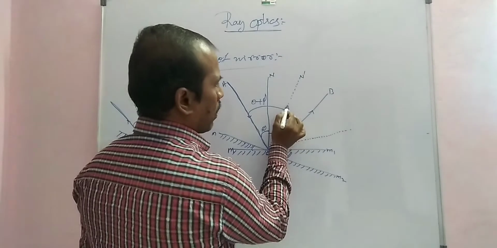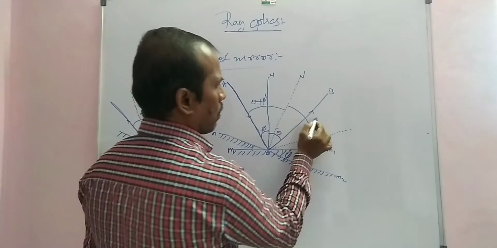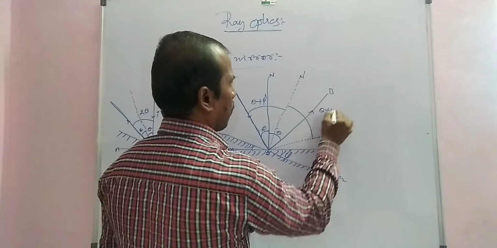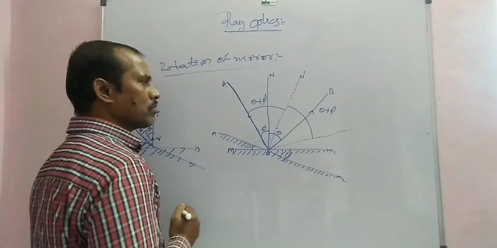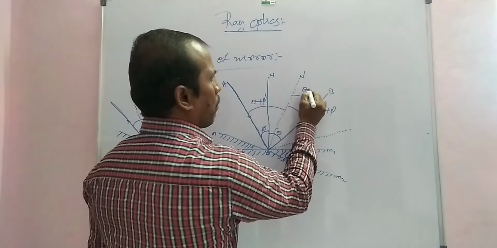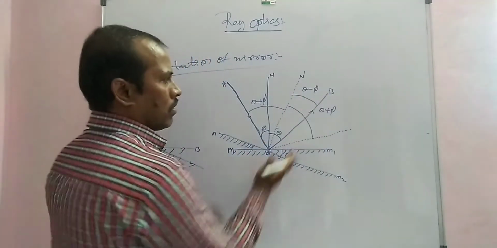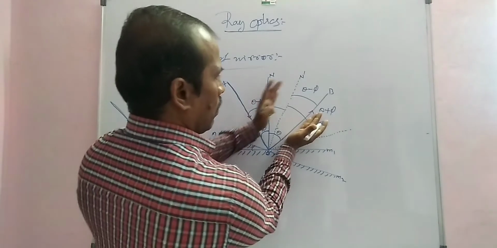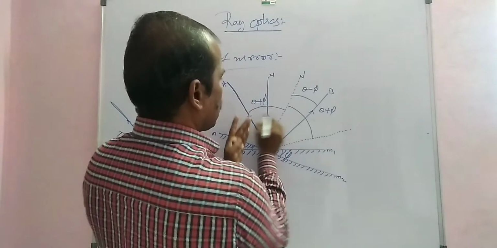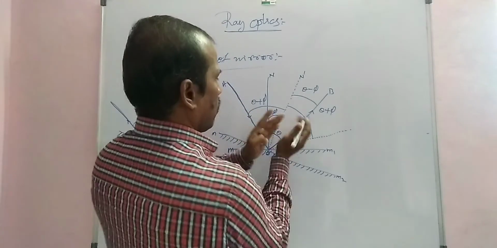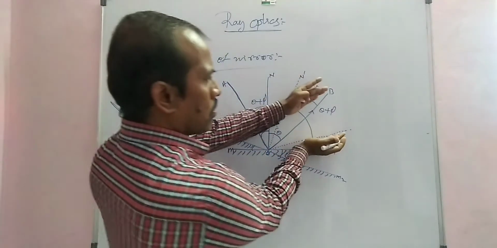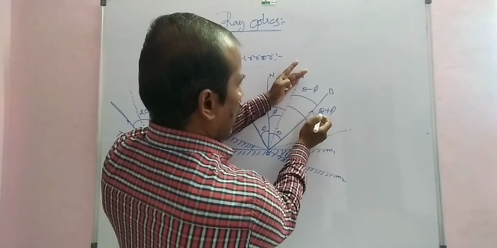Now the angle of reflection is theta plus phi. This angle is theta minus phi. First of all, this is the angle theta and this is the angle phi. So theta minus phi, and here also theta plus phi.